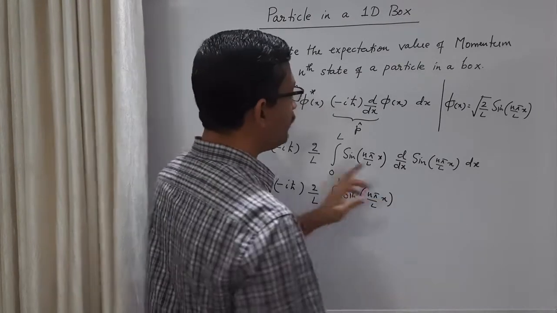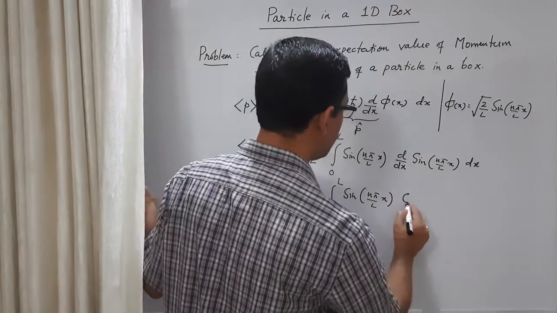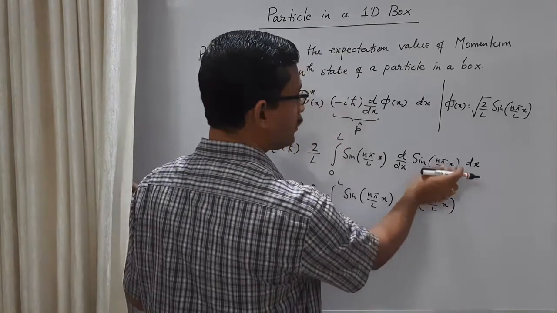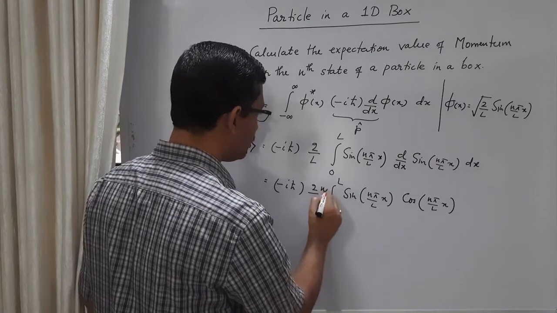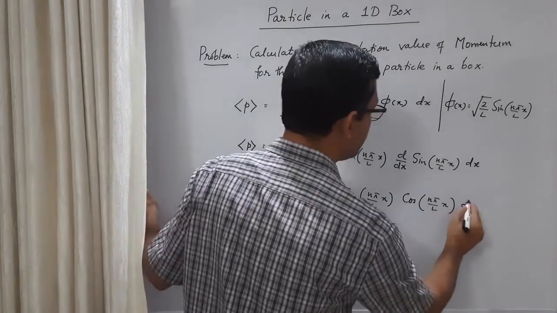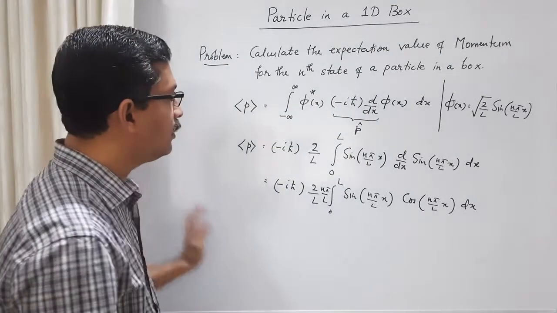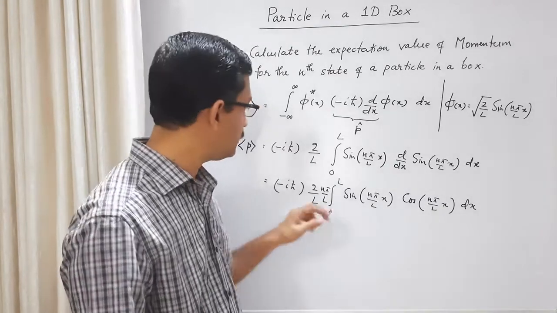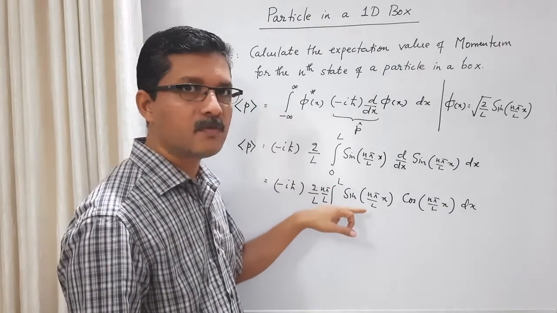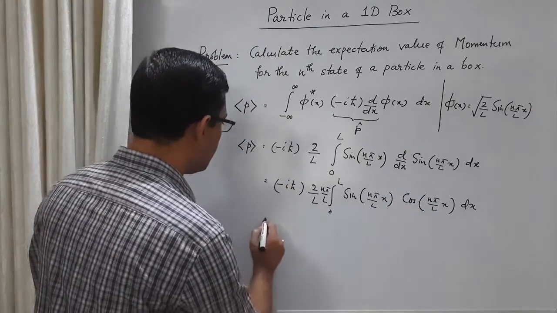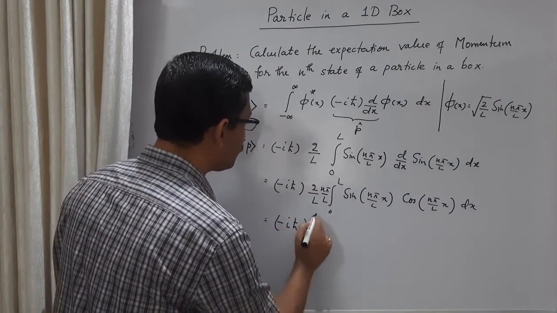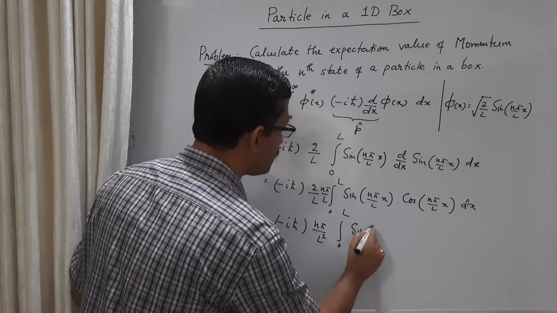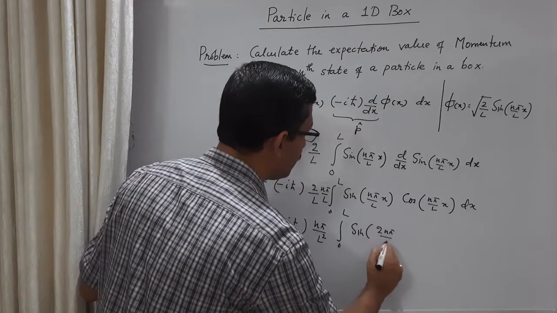Okay, so we have minus i h cross 2 by L, integral 0 to L, sine n pi by L into x. The derivative of the sine function is the cosine function, so we have cos n pi by L into x. And then the coefficient of x, that is n pi by L, will come out. I will write it here, n pi by L dx. So this is like integral sine theta cos theta. 2 sine theta cos theta is sine 2 theta, so I can take a 2 from here and combine it with this one. So minus i h cross n pi by L square, integral 0 to L, sine 2 n pi by L into x dx.